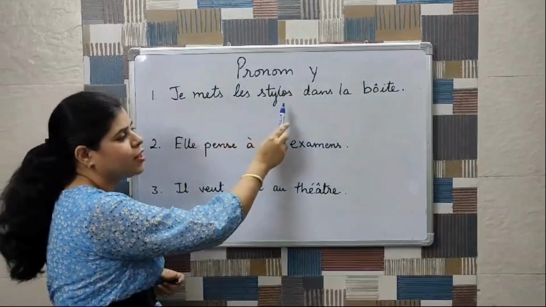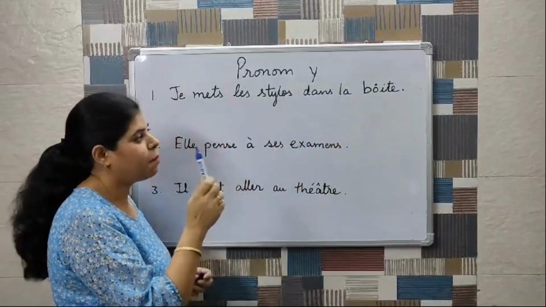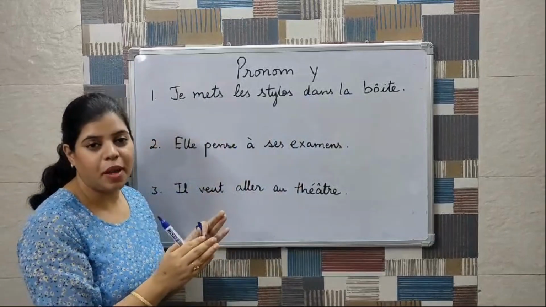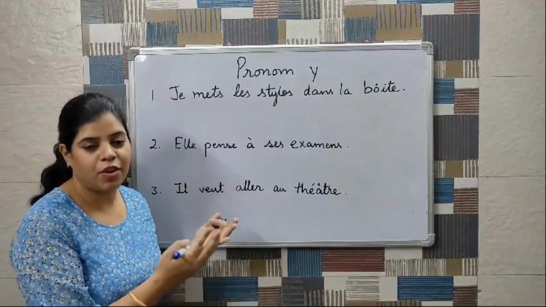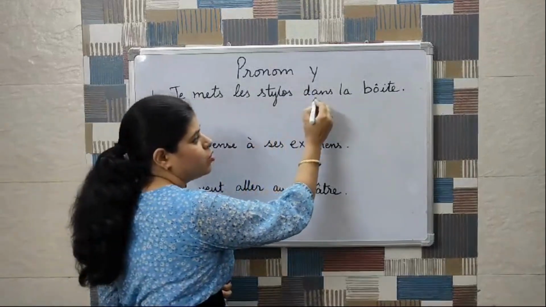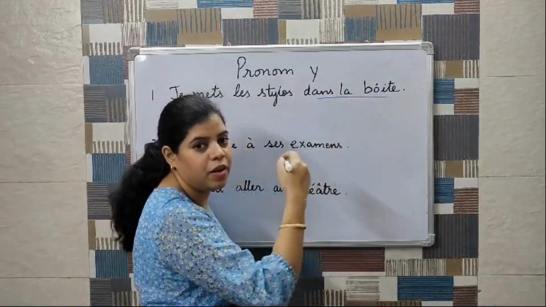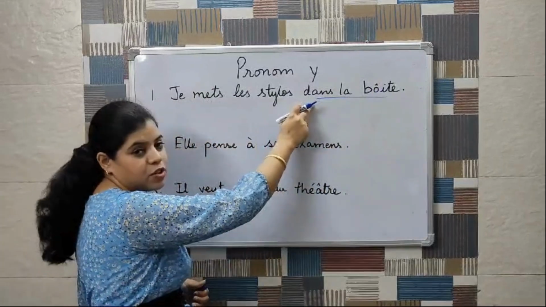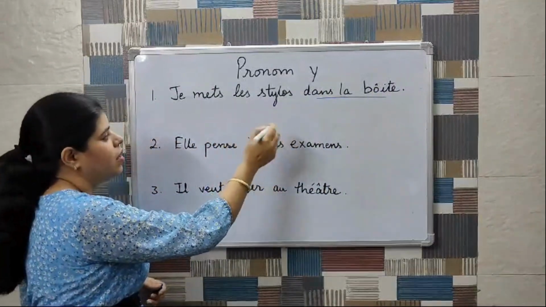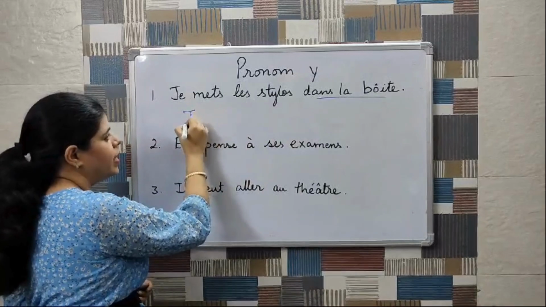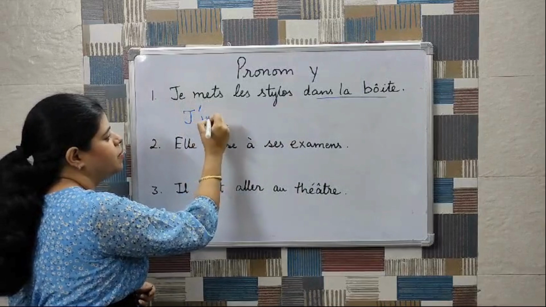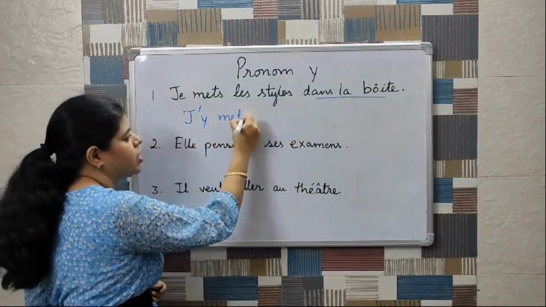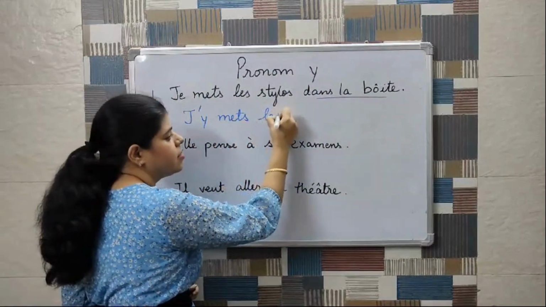Je mets les stylos dans la boîte. Now, place can be any place. For example, it can be in the box, on the table, under the bed, etc. So here, dans la boîte is also a place and the preposition is dans. So I have to replace it with pronom Y, and because mets is my verb, I'll be placing the pronom Y here. So it will be j'y mets les stylos.